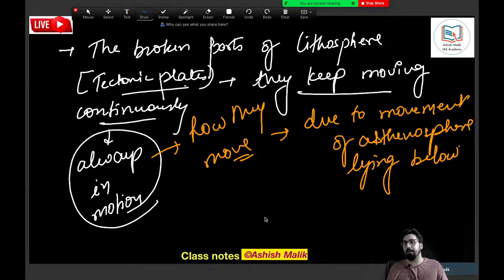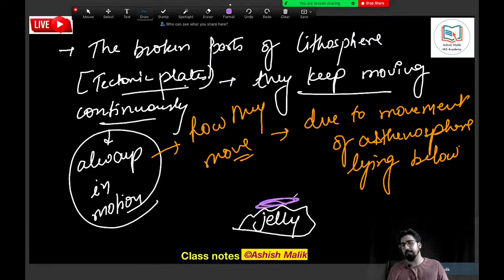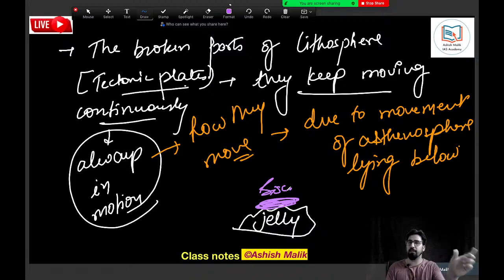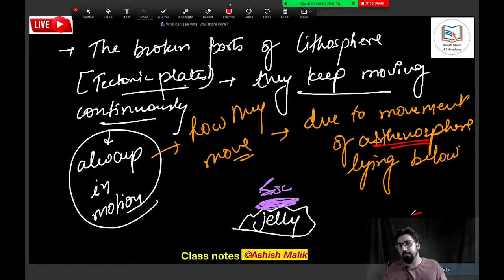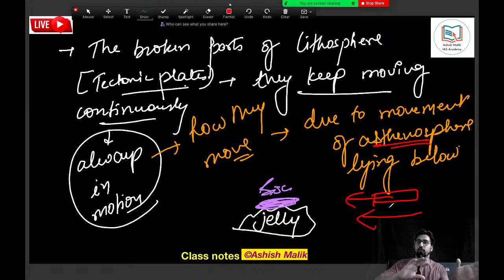You can recall that example I gave you guys. You remember that example, right? We have the jelly, and on that jelly we have this one big solid biscuit. So wherever this jelly will move left, right, the biscuit will also move. So it is basically this asthenosphere moving this side, the above lithosphere will also move this side. So it is the movement of the asthenosphere that decides the movement of tectonic plates, remember.